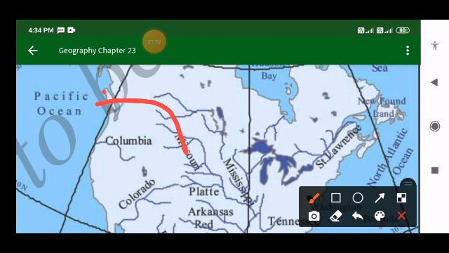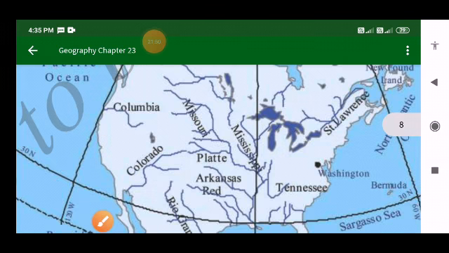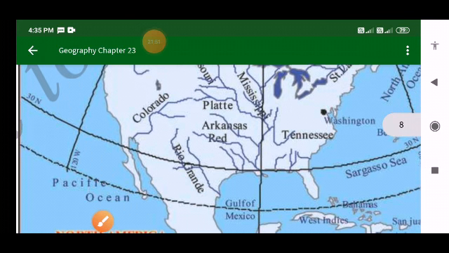Then Tennessee. Then Rio Grande. There are many other rivers here not present in the map. Okay, this is the river system of North America. Which are the important rivers of North America? You can say them: Mississippi, Missouri, Red River, Ohio, Tennessee, Arkansas, North Platte, the Snake, the Fraser, Columbia, Yukon, Colorado, Mackenzie, Nelson, and St. Lawrence are the important rivers of North America.